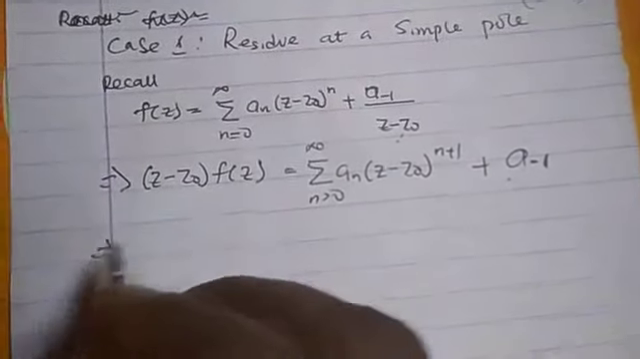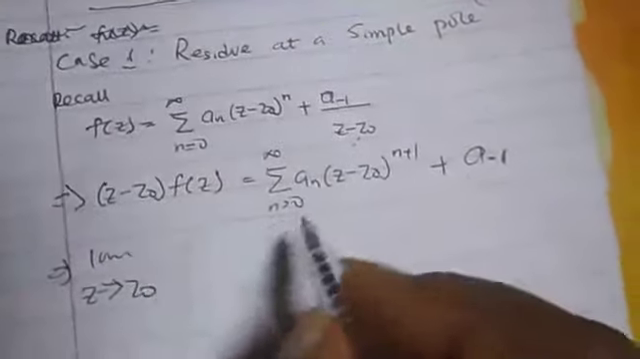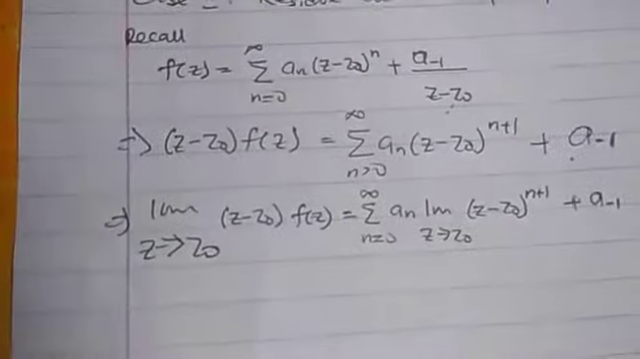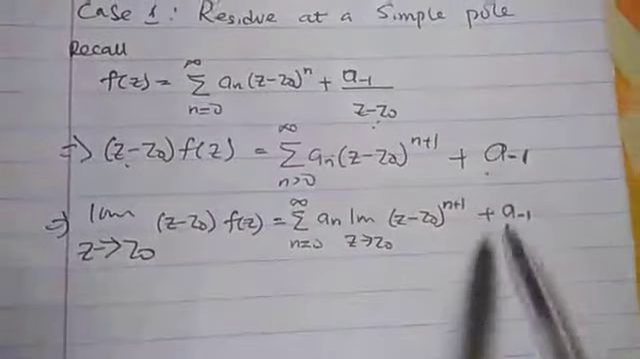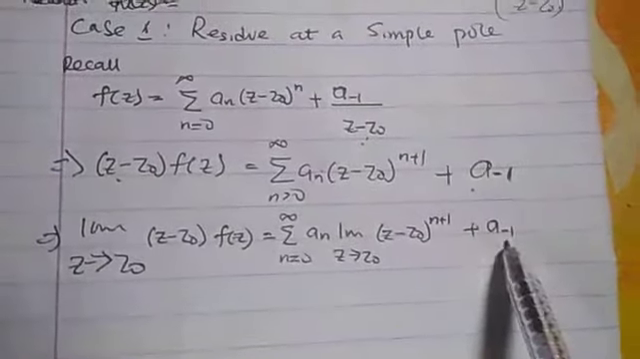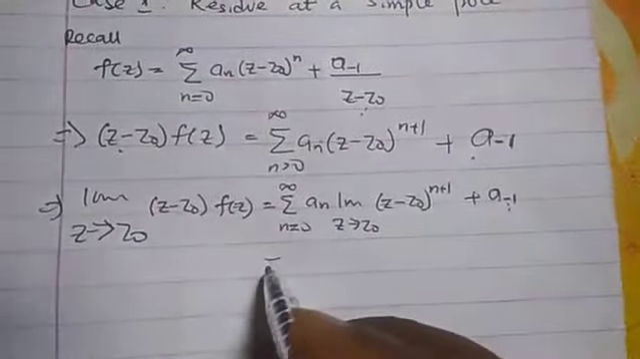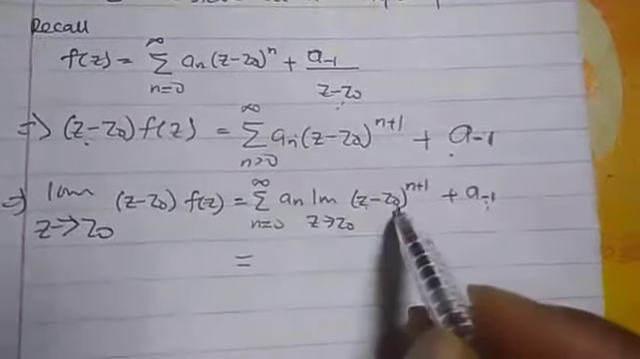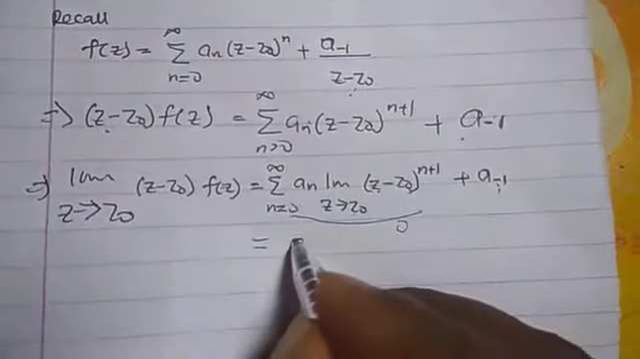From this place, we take the limit of z tends to z naught of both sides. You can see I have taken the limit now of z tends to z naught. That is, I put the limit to both sides. So this one has no limit. It's just a number. So even if you put the limit there, that is what you are still going to have. You will now observe that if you put z to be z naught here, z naught minus z naught will be 0. So it will nullify the whole of this place. So what you are going to have left is 0 plus a minus 1.